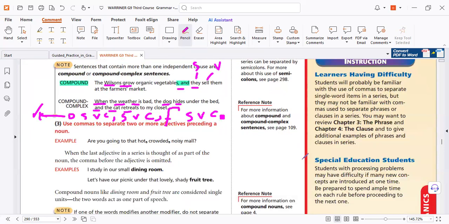That's all. Now again, commas to separate two or more adjectives. Look, adjective, adjective, adjective, noun. Commas between them. Why? To help the reader understand. But you must check whether they are adjectives or not. But remember, we don't use punctuation between the adjectives and the noun.